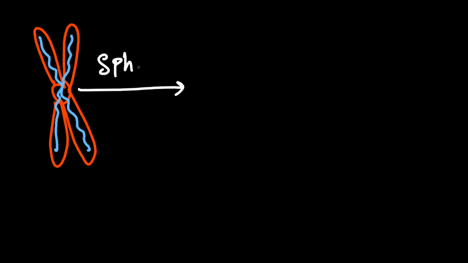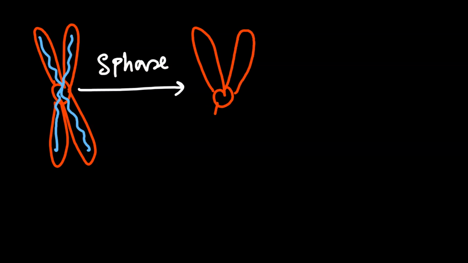Think about this as a chromosome, and inside of it, this is the DNA amount. After the S phase, what is happening? The chromosome number, if this is 2n, will stay 2n.